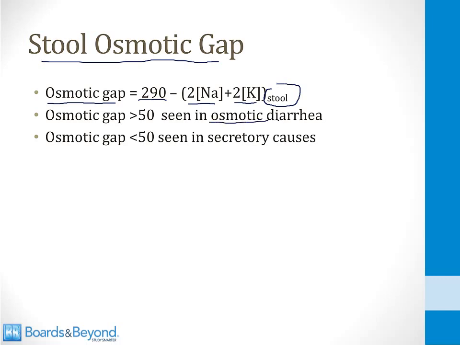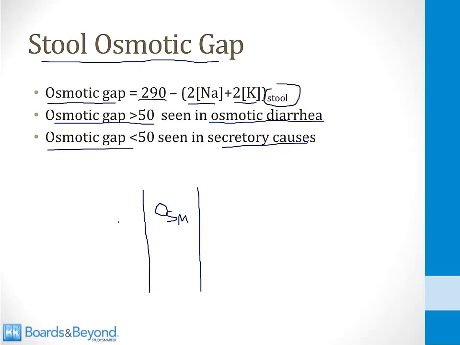If the patient has an osmotic diarrhea, the osmotic gap will be high, usually greater than 50. If the patient has a secretory cause of diarrhea, the osmotic gap will be low, usually less than 50. The easiest way to understand this is to imagine the lumen of the GI tract and imagine that there is some osmole present in the lumen of the GI tract which is drawing water into the GI lumen. When the water is drawn in, it will dilute the concentration of sodium and potassium, making the sodium and potassium concentration in the stool very low.